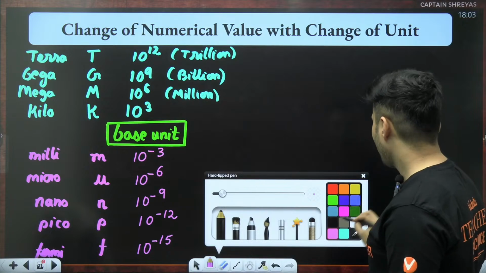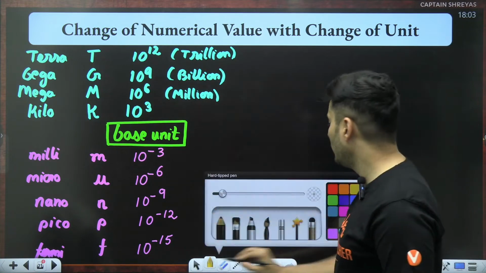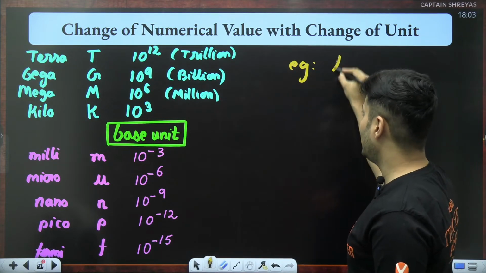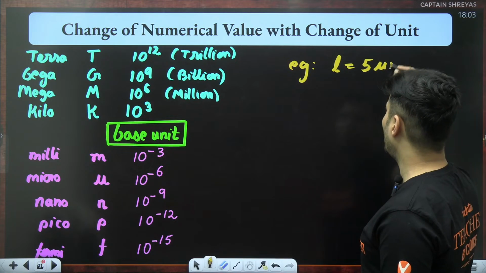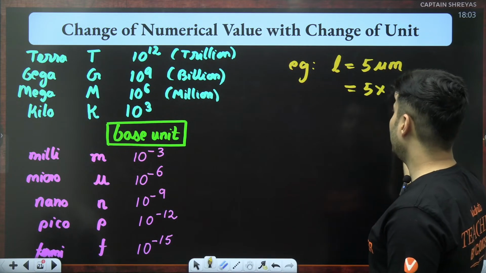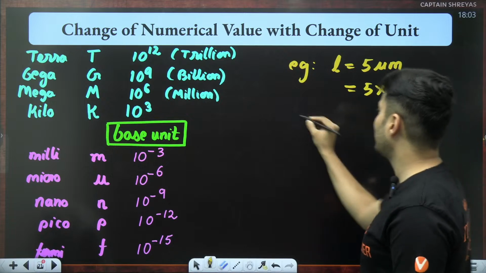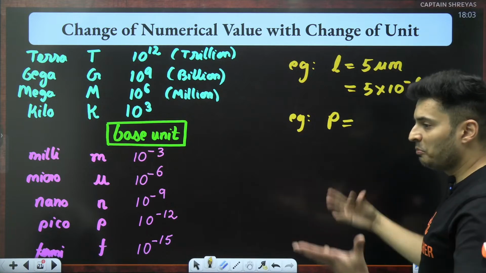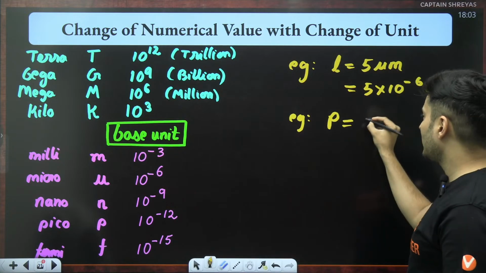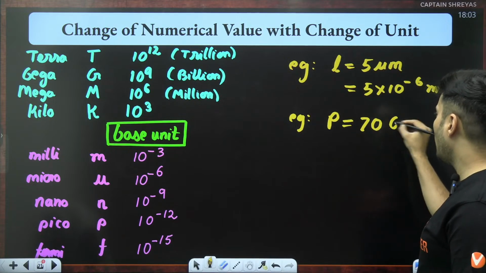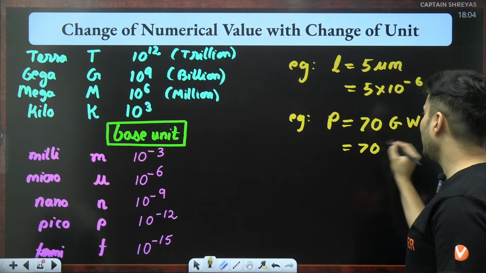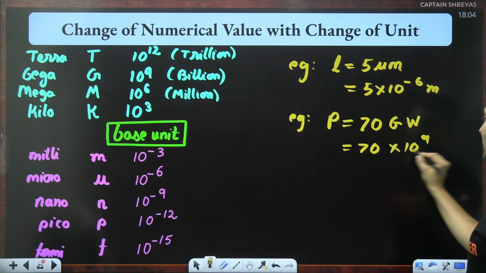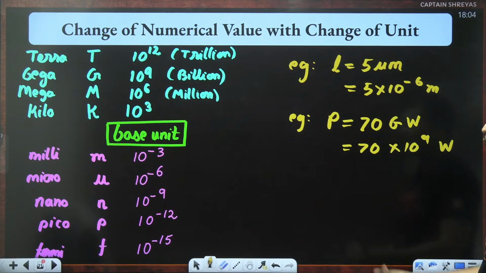For example, just for the sake of example, when I say this is having a length of 5 micrometer, it means it is 5 into 10 to the power minus 6 meters. Another example, the power of that plant or that engine or whatever is 70 gigawatt, which means it is 70. Giga is basically 10 to the power 9. So 70 into 10 to the power 9 watts. That is what it means.